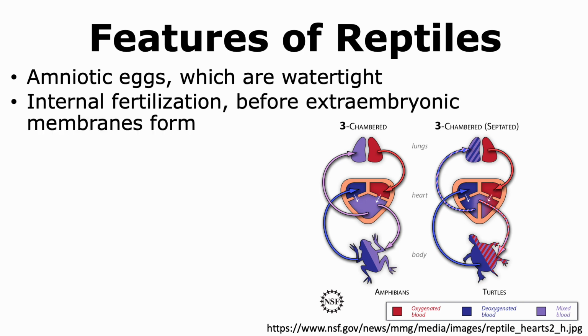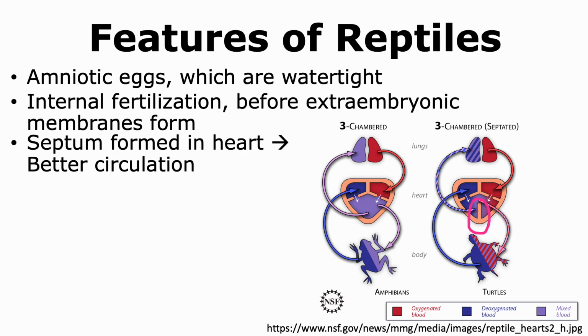Reptiles show internal fertilization, and the fertilization between the egg and the sperm occurs before any extra embryonic membranes are formed. Thus, the chorion, amnion, as well as allantois form only after fertilization occurs within the organism.